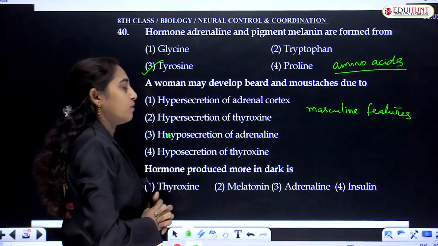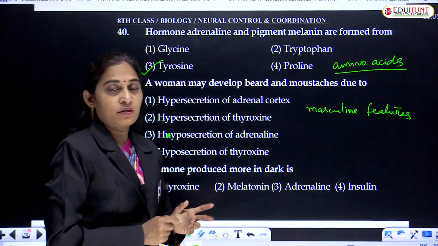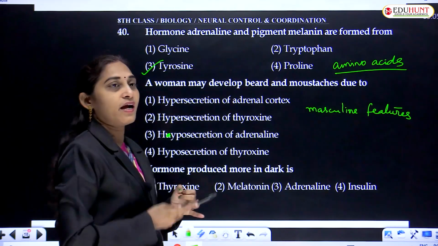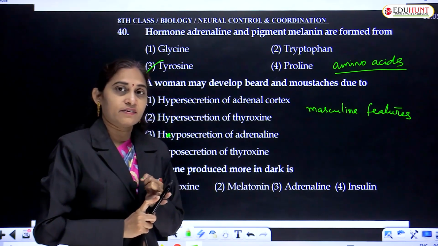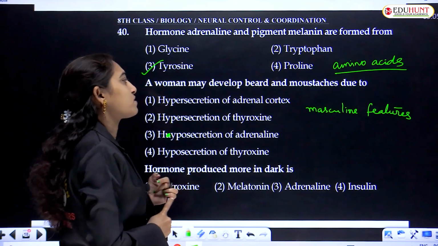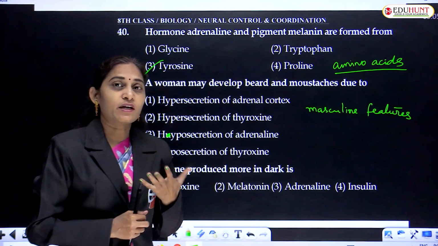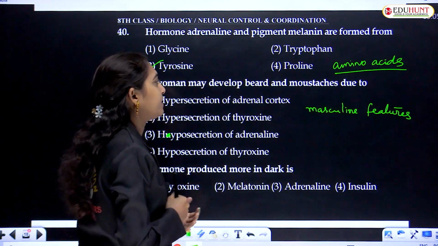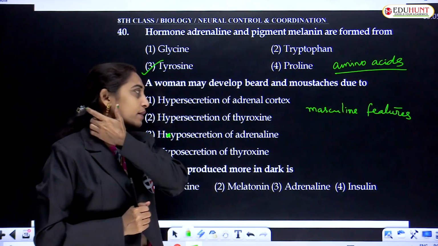All four options are related to the thyroid gland and adrenal gland. What causes the appearance of beard and mustache in females?